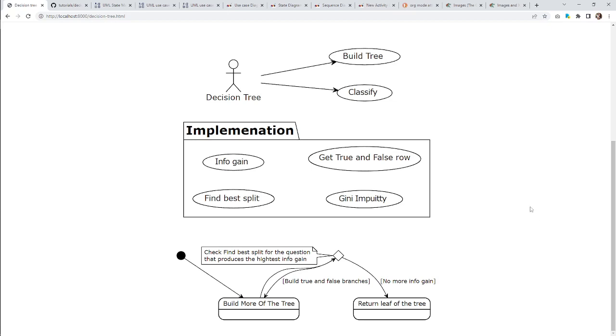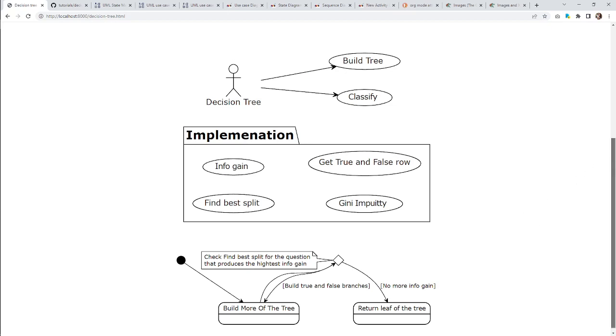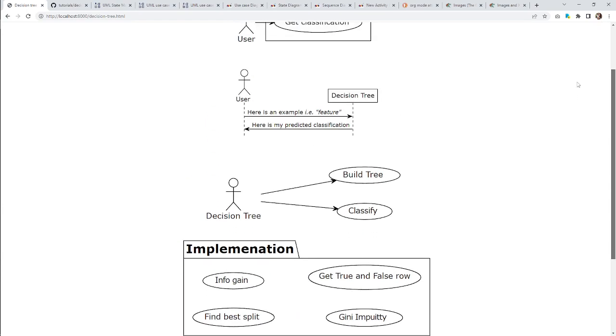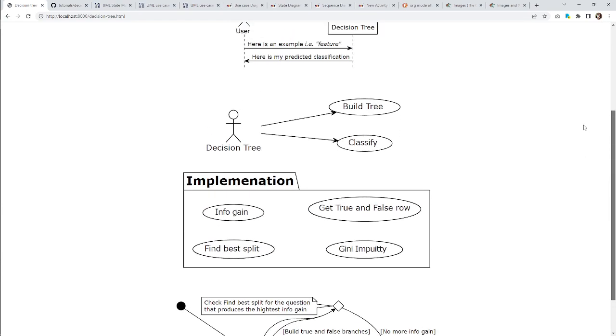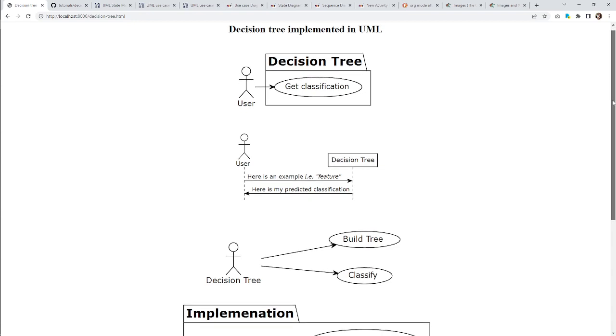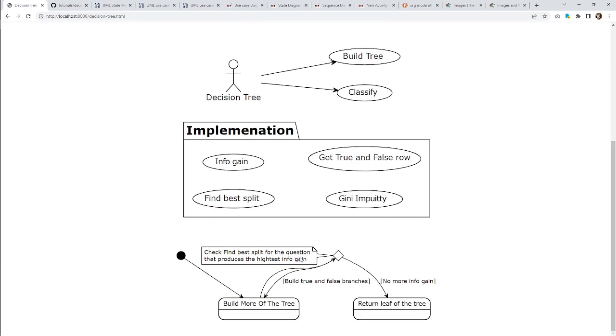So yeah, this has been an hour of messing around with UML. Pretty cool. We've made 4 diagrams, but we made some progress from just the user gets a classification. We actually made progress to, okay, and here's a recursive function that builds a tree. There's some details lacking about how it's implemented. But it does show us that we're going to create this recursive function that builds a tree.